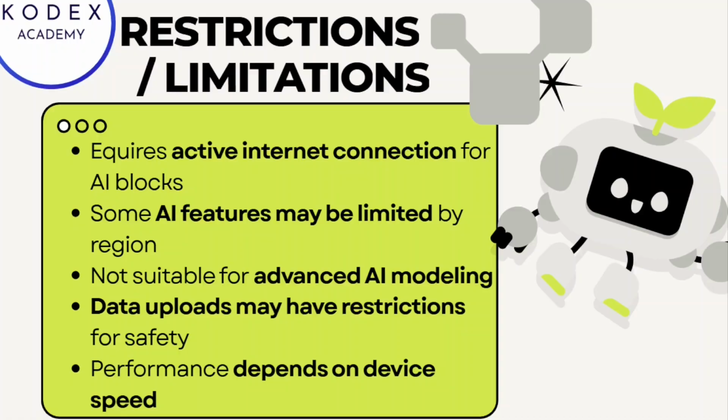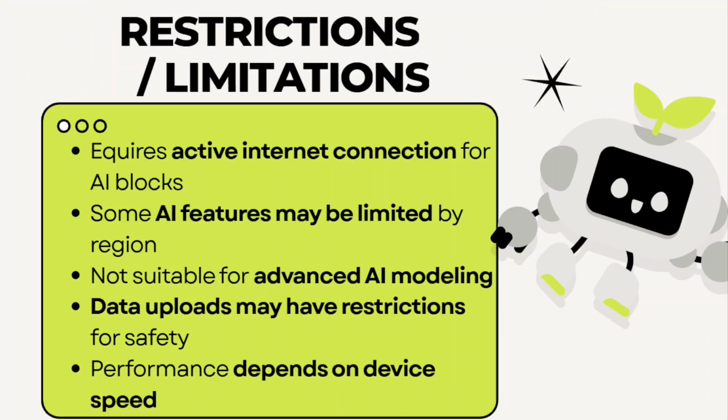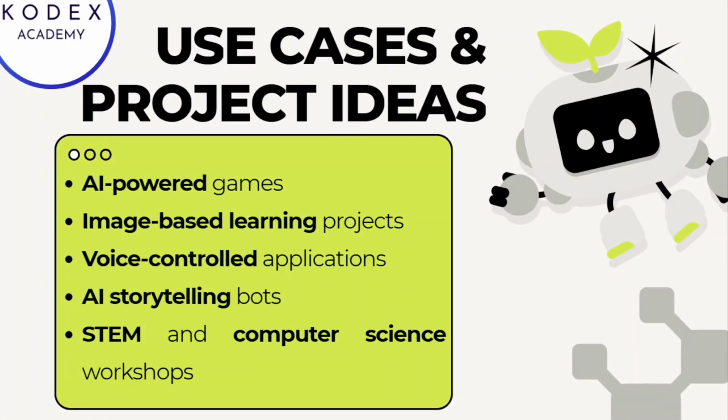So these are the major restrictions we have. First of all, it depends on the internet. It does not use advanced AI modeling like neural programming languages or deep learning. But there are some features which are really helpful for kids to learn and become handy with AI tools. Data uploading restrictions are there for our kids' safety, and performance is based on the device.